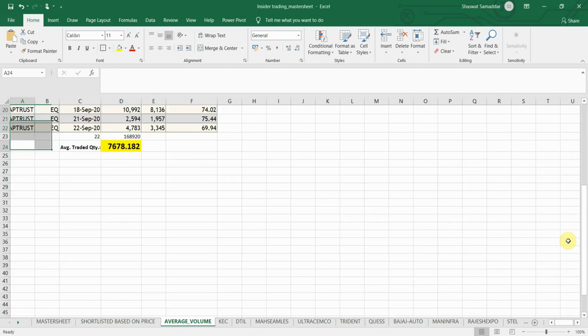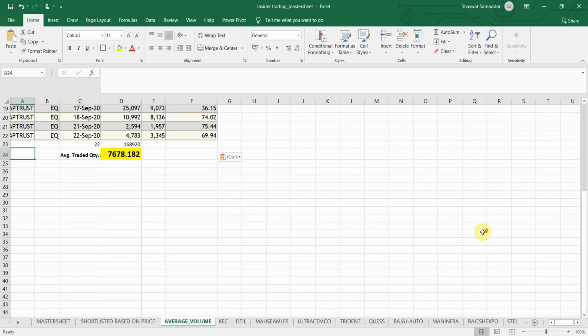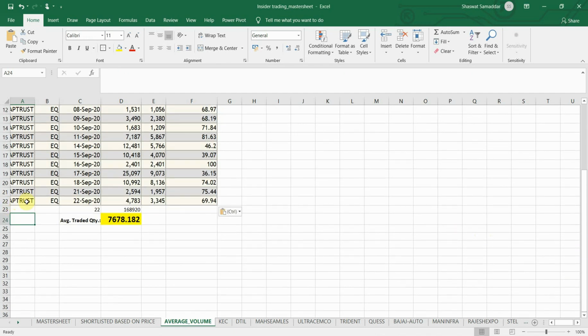So you can see the average traded volume, it's 7,678. Now you can see what I was talking about. The average quantity itself is 7,600. So what liquidity can you expect from this stock? It would be a good decision not to trade in these stocks which have a very low average traded quantity.